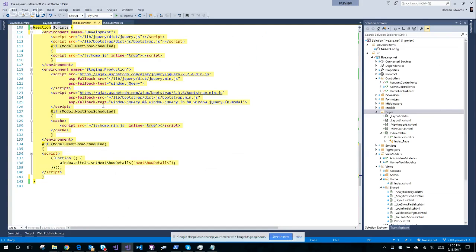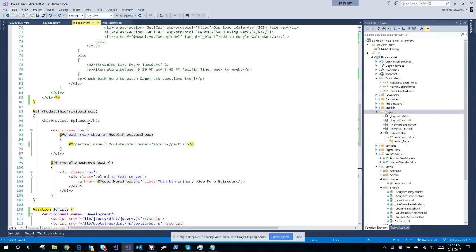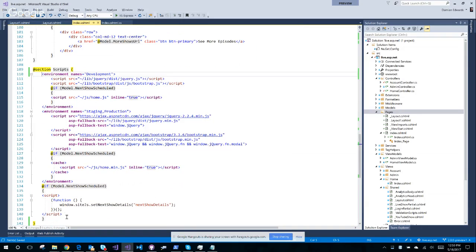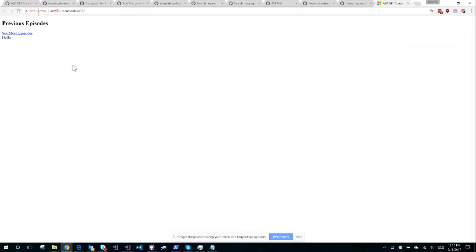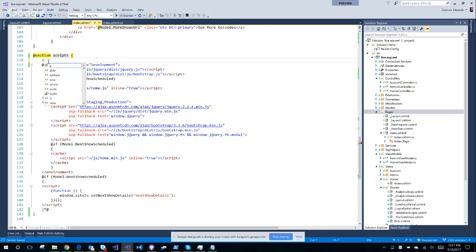If I uncomment the scripts one, it explodes. All right, so they have tag helpers in them. I wonder. I'm not seeing anything in here. It's a cache tag helper. All right, if I comment out that block, still fails. What about this block? Still fails. It doesn't seem to be sensitive to the content. Let's find out. Any Razor content, if I put hello in here, that works. Okay, that works. What about some HTML?